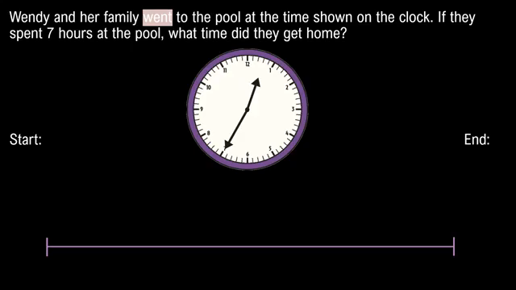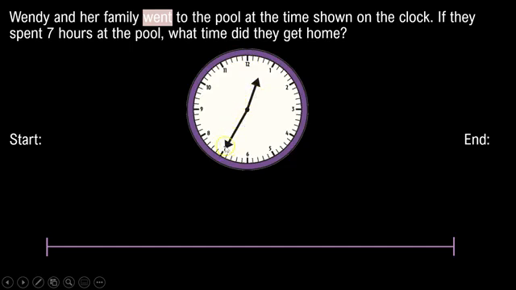Okay, I see that Wendy and her family went to the pool at the time on the clock. I know that this is going to be my start time, but I actually have to read the clock to figure out what time they left. I see that my hour hand is in between the 12 and the 1. I remember from last week that when the hour hand is in between 2 numbers, I'm always going to look at the time before. That means it's going to be 12. I see our minute hand is on the 7.